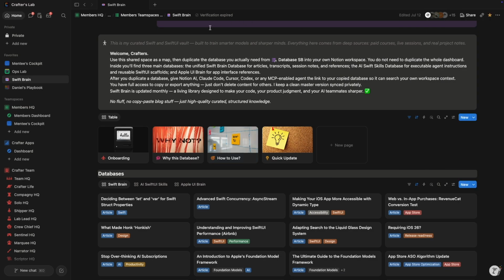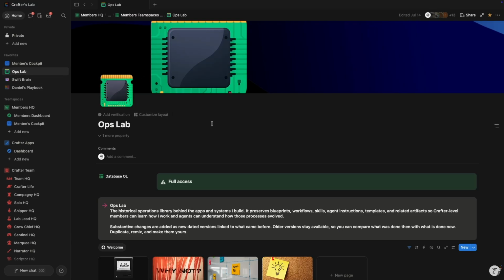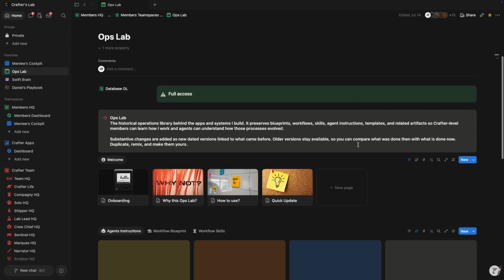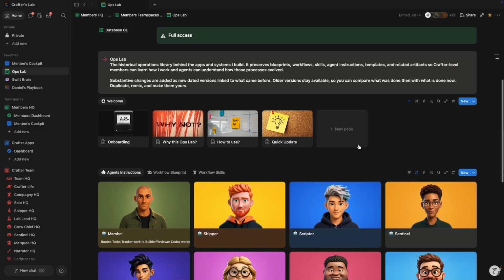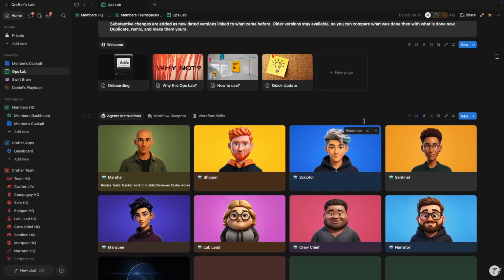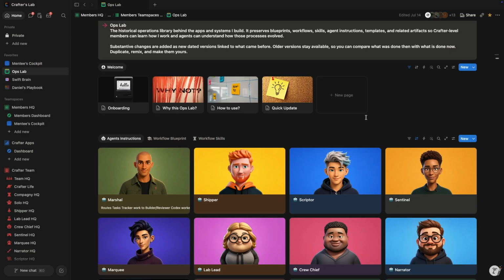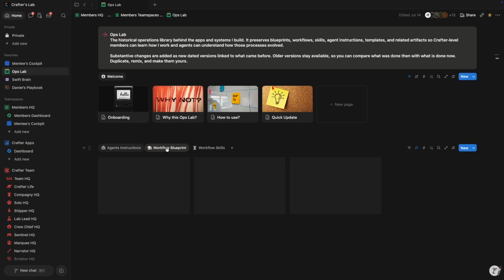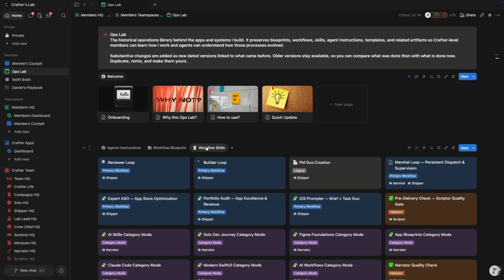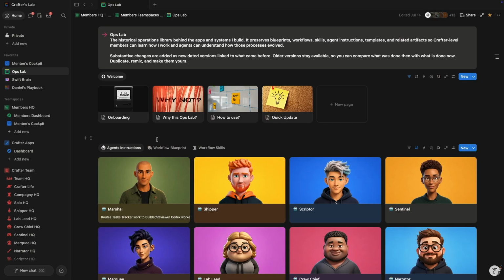And Ops Lab, the operations library behind everything, the blueprint I open when a new app starts, the skill I point an agent at when the UI work gets hairy, the instructions that make an agent behave like a teammate instead of a search box. Every one of them already ran on a real project. It's not really a folder of files, it's more like a library of my teammates.